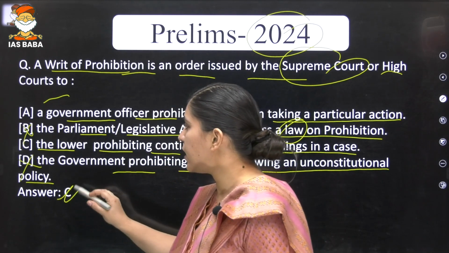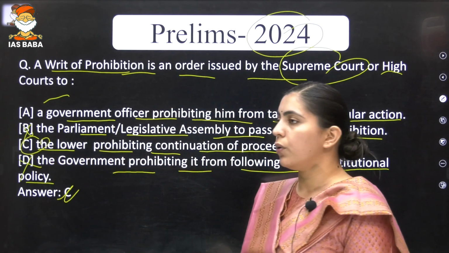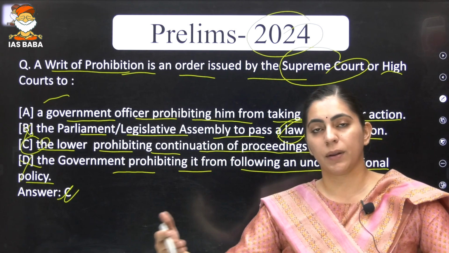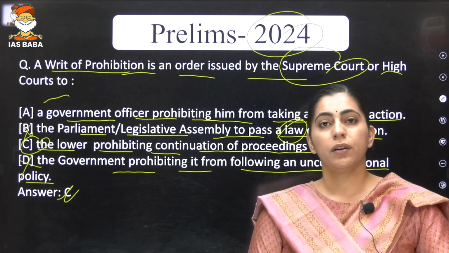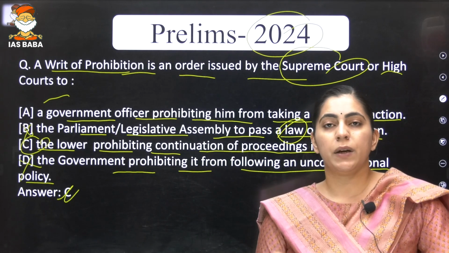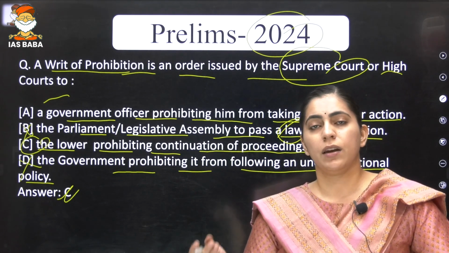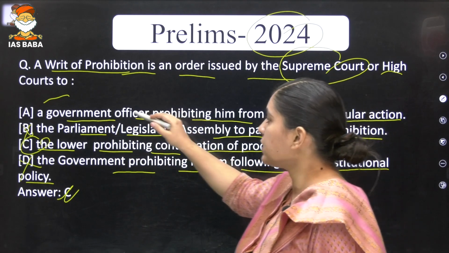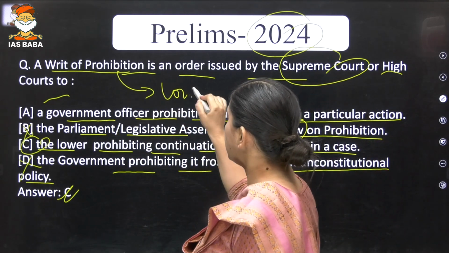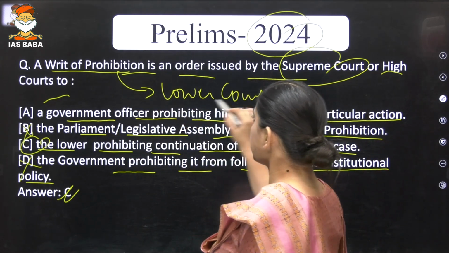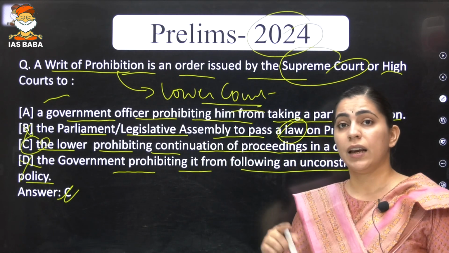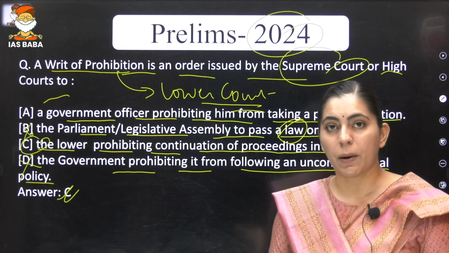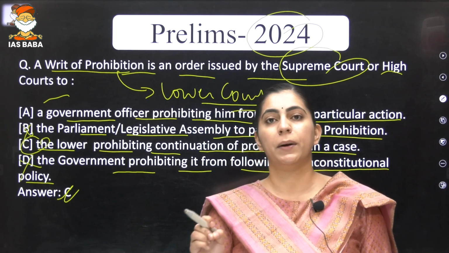So the correct answer is C, that the lower court should be prohibited if they are exceeding their particular jurisdiction or if they are making any judgment on a particular case in which they do not have any power. A writ of prohibition is basically given to the lower courts in case they are exceeding their jurisdiction or in case they do not have the power to give judgment on a particular case.